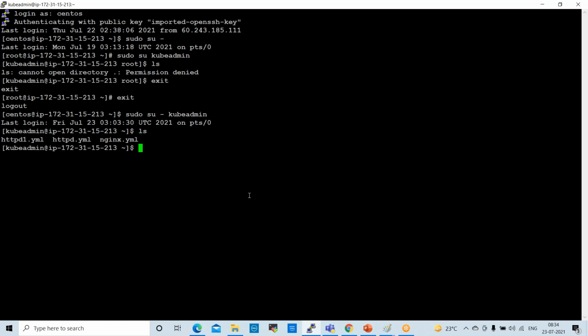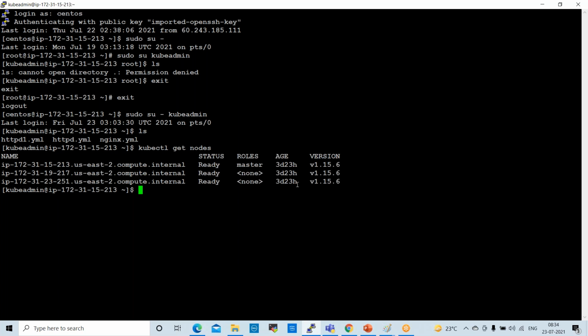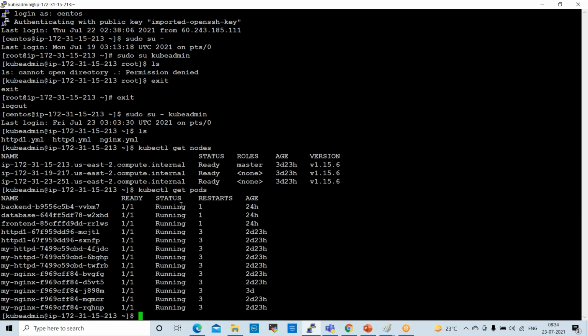We have deployments already, right? So now kubectl get nodes. First we can check the nodes. Yeah, these are ready. Nodes are available. Now kubectl get pods. So these are the pods in running state.